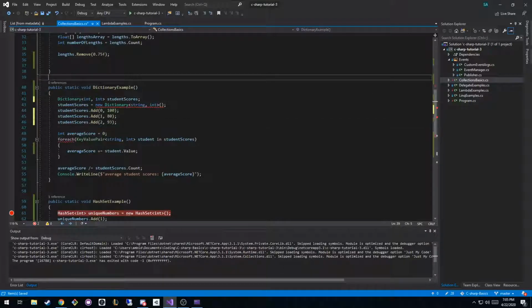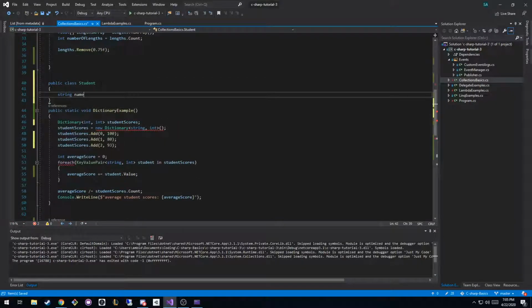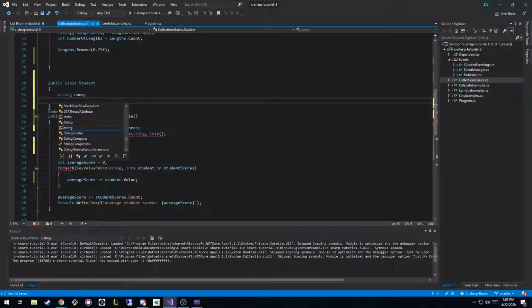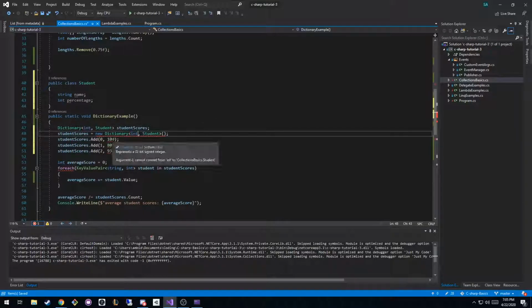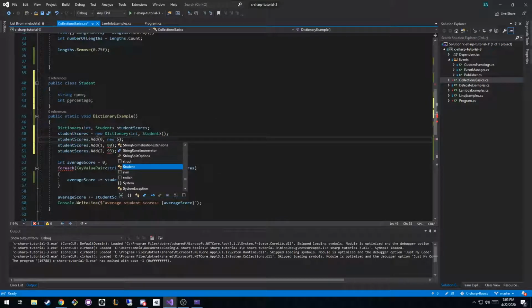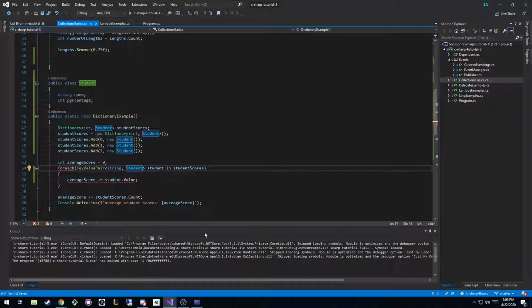And then the data that it could hold, we could say public class Student, and it could have a string name, an integer for his percentage for his grade, and so on. And so the dictionary would really just hold students. That way it's actually holding some meaningful data. I don't know, you have to pull out something actually out of the values if these were public.